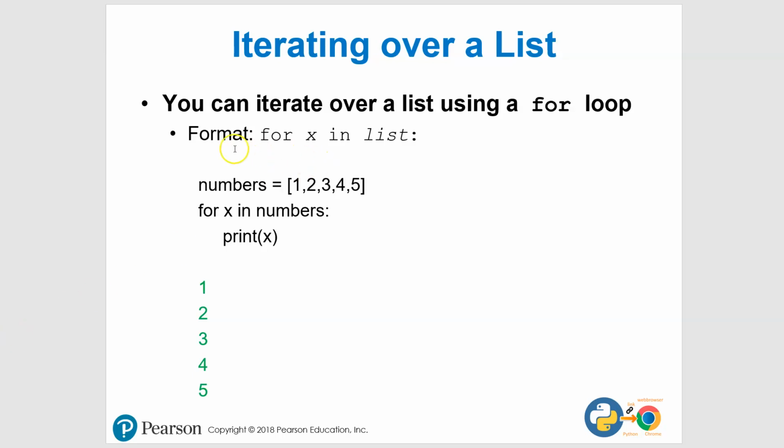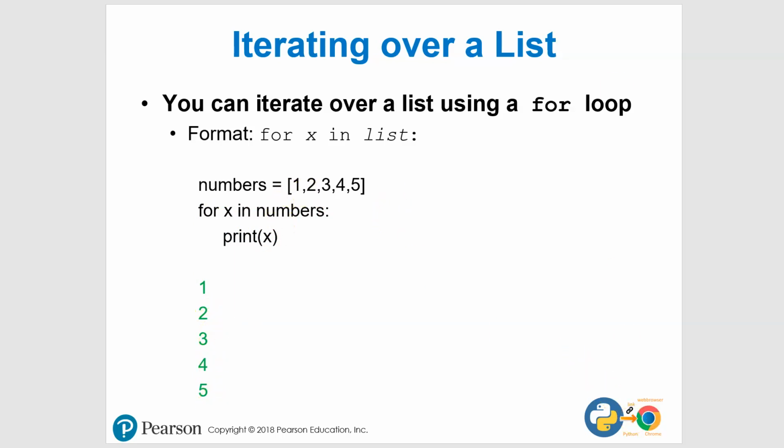So if I come in here and I look at this format, for X in list, we're going to say, here's our list. Here's our variable name here equals, and then using the square brackets, we just throw it in there, 1, 2, 3, 4, 5. Not really a big deal, but that's it. And then for X in numbers, we're going to go ahead and print X. So when you run this, this is what you get. You get 1, 2, 3, 4, 5, just like that. It's going to print it out.